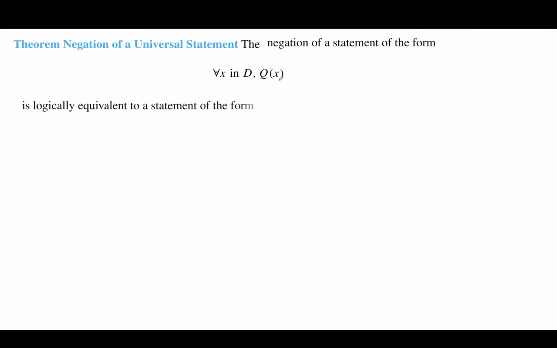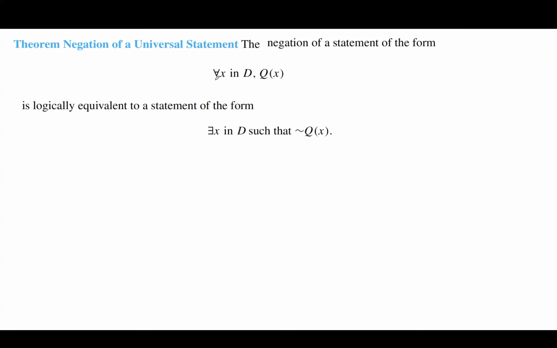What's the negation of a universal statement? The negation of a statement of the form, for every x in domain D, Q(x), is basically an existential statement. It can be written as there is x in D such that not Q(x).